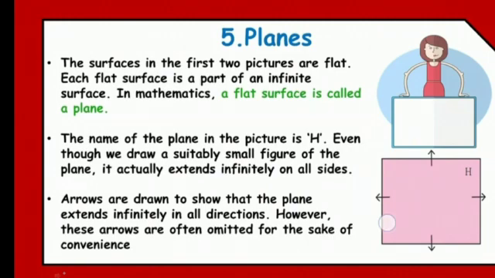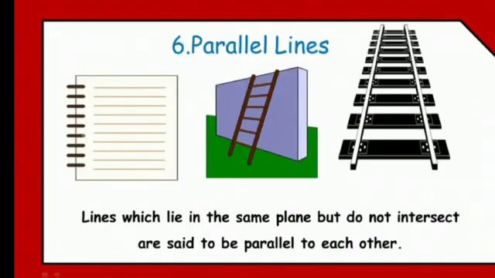Sixth part is what? Parallel lines. It is about the parallel lines. Lines which lie in the same plane but do not intersect are said to be parallel to each other. अगर lines जो है वो same plane surface पे है लेकिन वो एक दूसरे से intersect नहीं होते, that they do not join each other, then they are said to be parallel to each other.